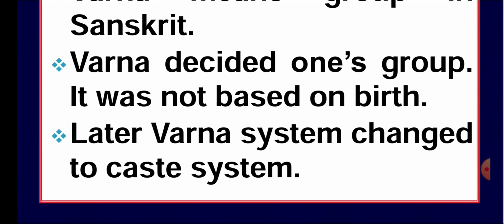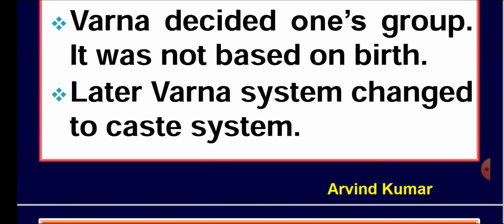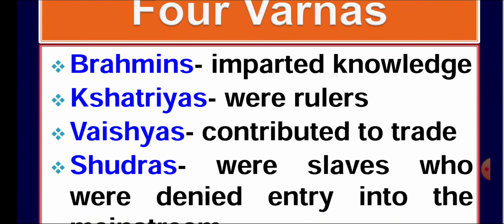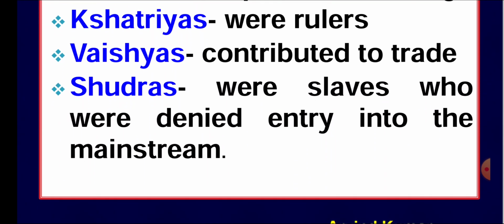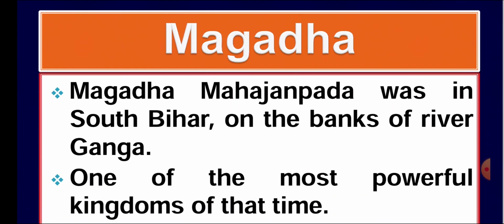Later on this Varna system became very complicated, and it started, you can say, on the basis of birth, hereditary. These are the four Varnas: Brahmins, who imparted knowledge; Kshatriyas, who were rulers; Vaishyas, who contributed to trade; and Shudras, who were slaves and were denied entry into the mainstream. They were not given any right in the society.